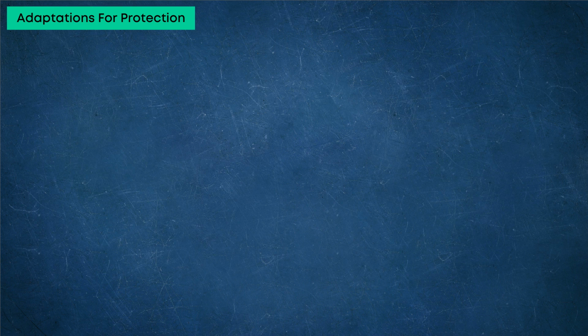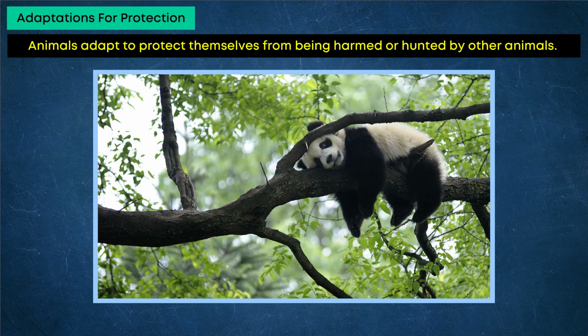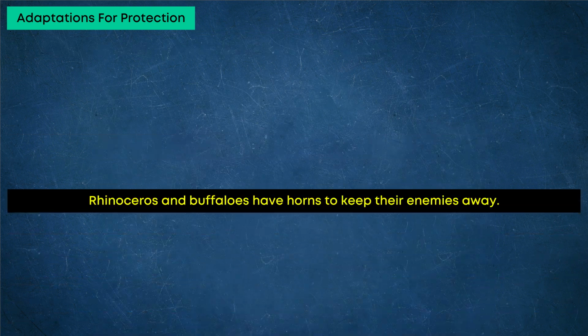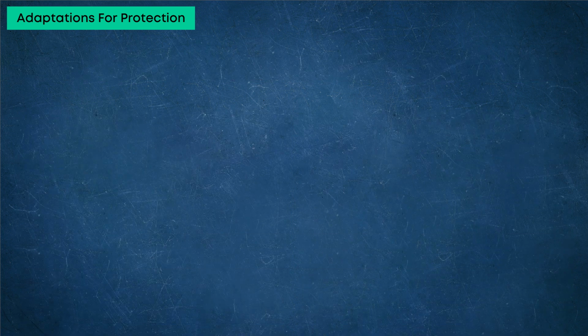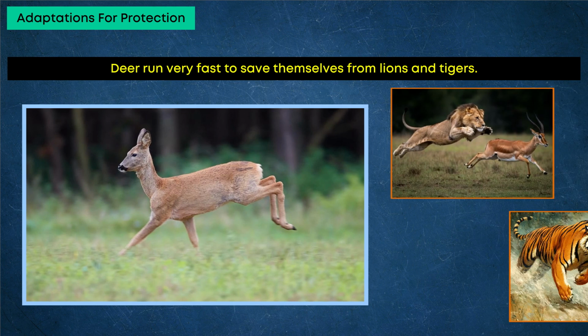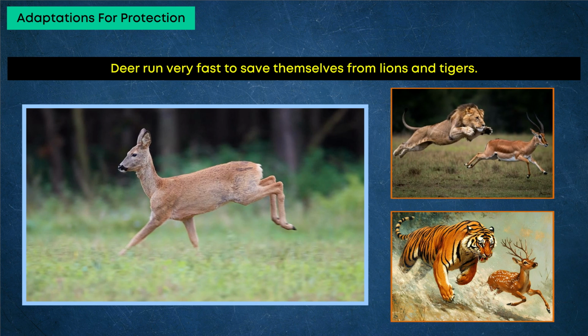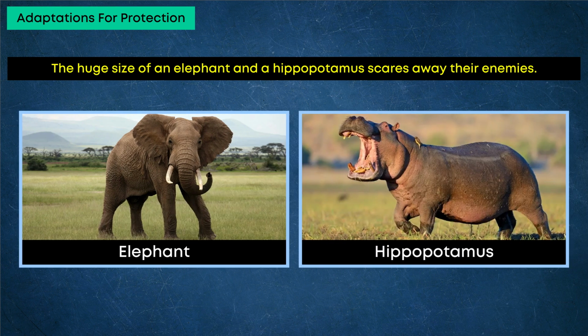Adaptations for protection. Animals adapt to protect themselves from being harmed or hunted by other animals. Rhinoceros and buffaloes have horns to keep their enemies away. Deer run very fast to save themselves from lions and tigers. The huge size of an elephant and a hippopotamus scares away their enemies.